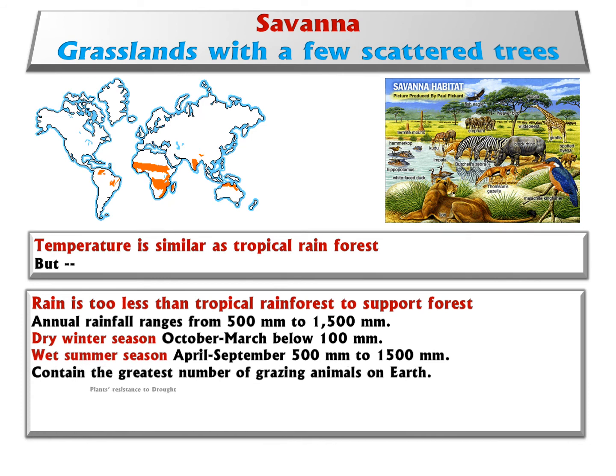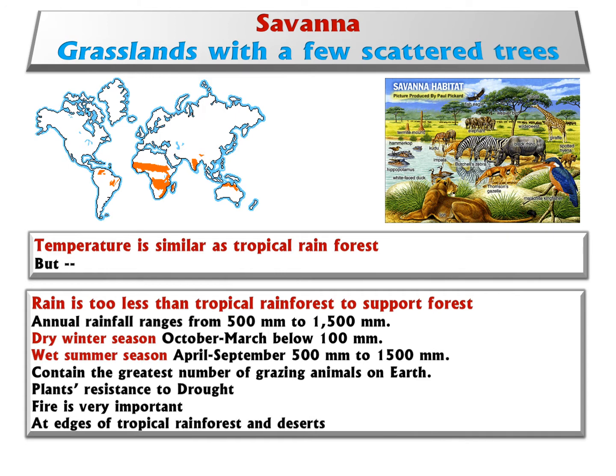Temperature is similar to the tropical rainforest. The difference is precipitation. Precipitation is lower than in the tropics. Trees need water to be supported. If water is not enough, there are not many trees, just a few trees. Grassland has the ability to resist drought and can survive under drought conditions.